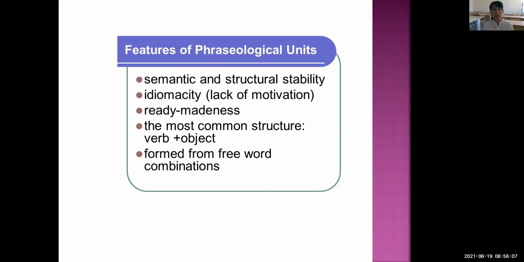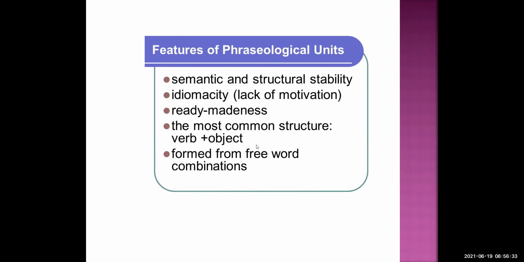As you see, red tape means bureaucratism. We only see the meaning of this idiom from the dictionary. The semantic structure is stable. And the next one, idiomaticity, ready-madeness.